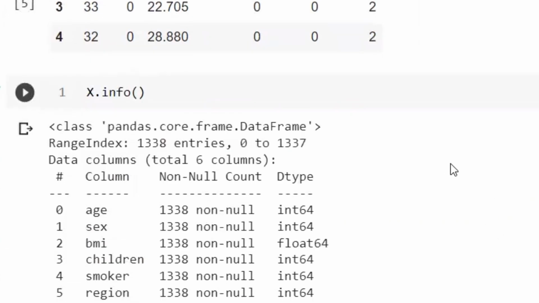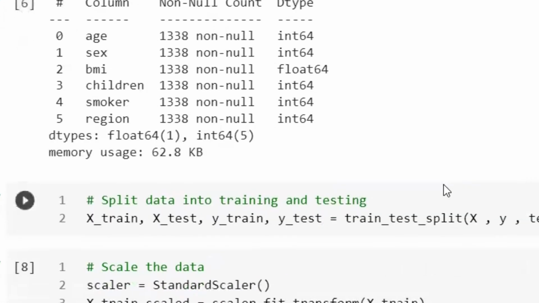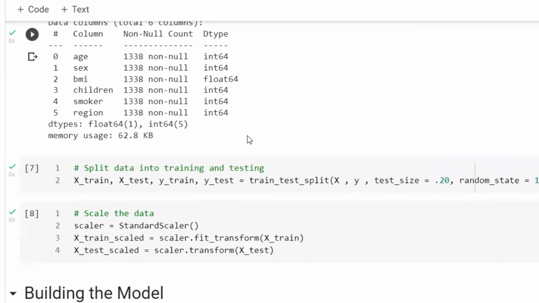And if we take a look at the data types by using the info function, we can make sure all the columns we have right now are numerical: integer 64, integer 64, float, integer, integer, integer. So we are good to go. We can jump into the building process.